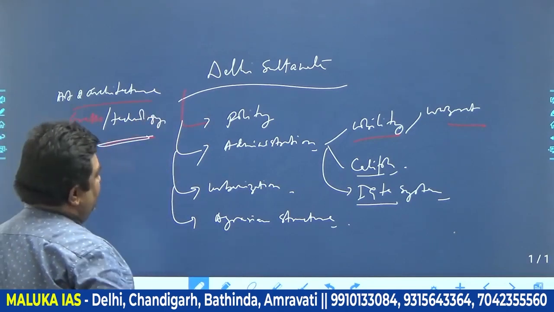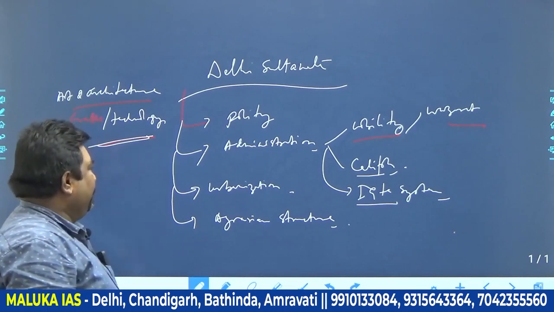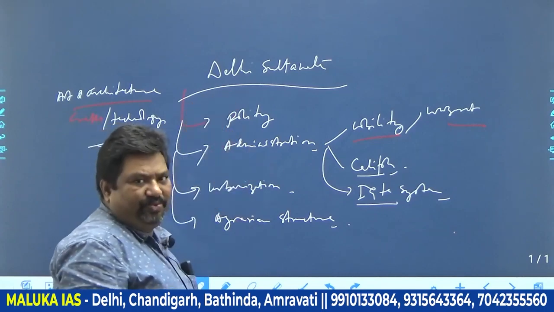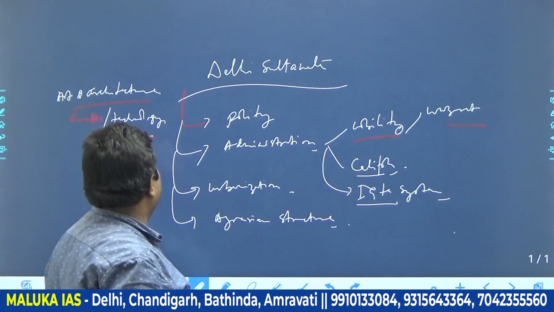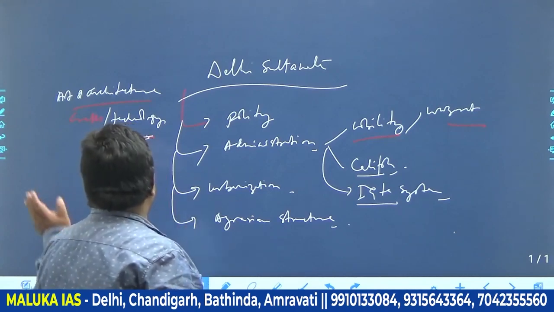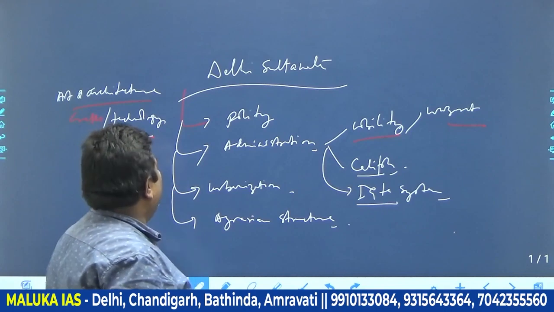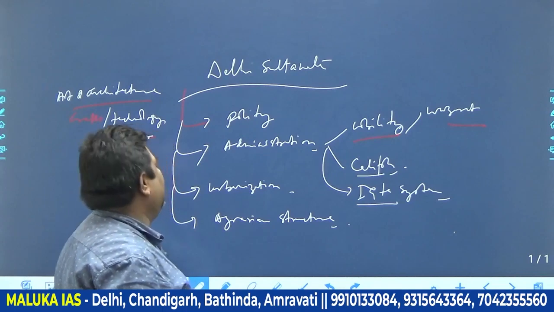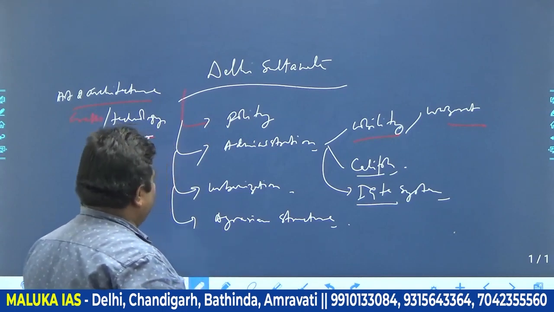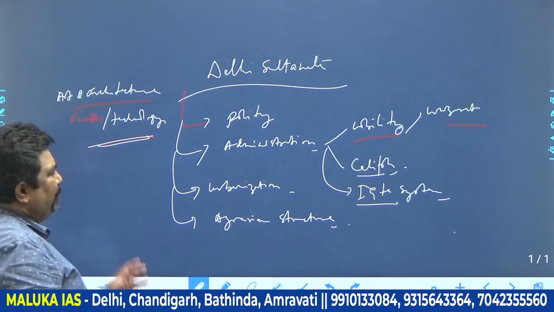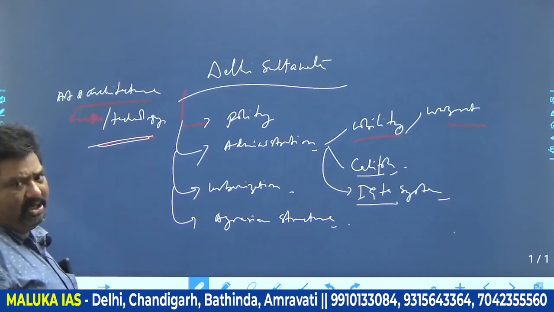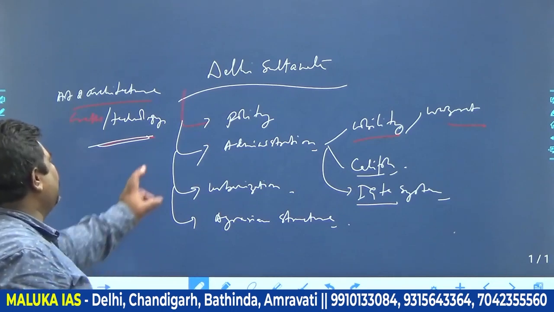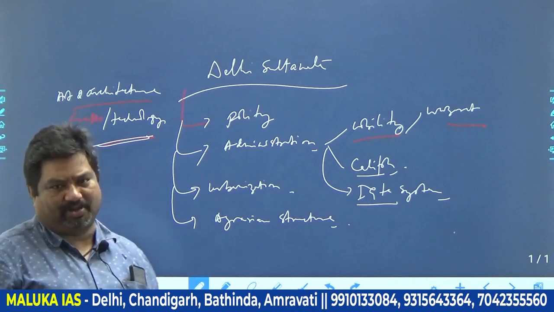Always remember, while pursuing the Delhi Sultanate, many people just finish the polity and think it's all over. No, we need to focus upon economy, society, art and architecture, craft and technology. We also need to focus upon various aspects of the administration separately as well. Urbanization is one aspect, agrarian structure is one aspect. If you see the trends of 42-43 years of questions, you will find these kinds of questions coming. Dear friends, don't be fooled by just going through the political aspects of Delhi Sultanate.